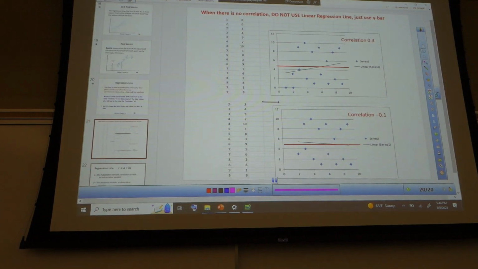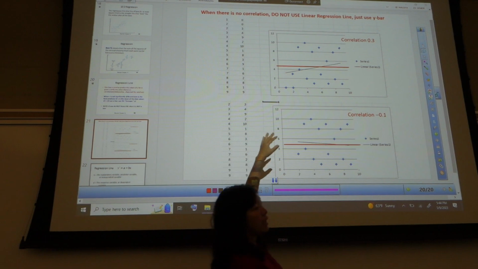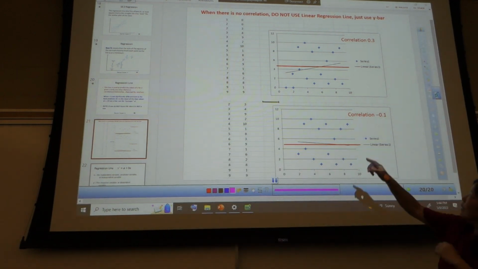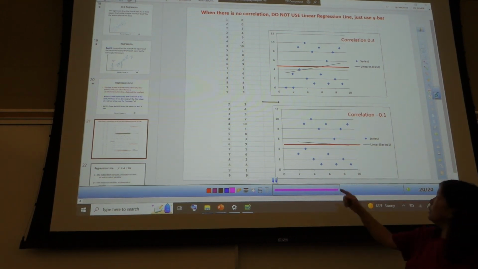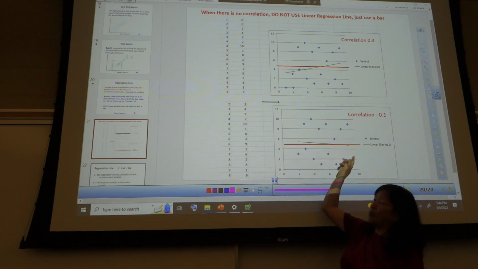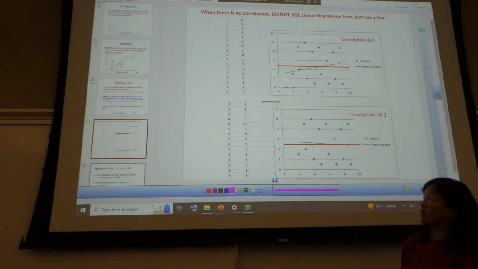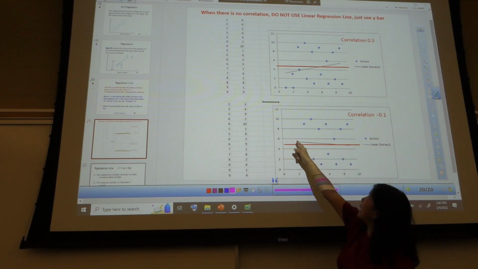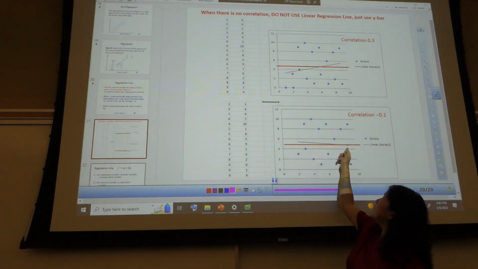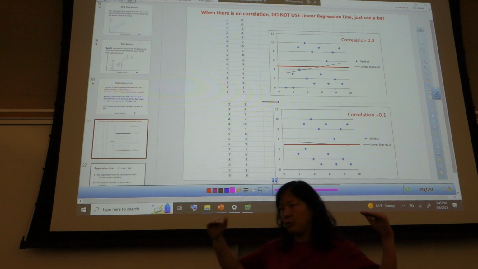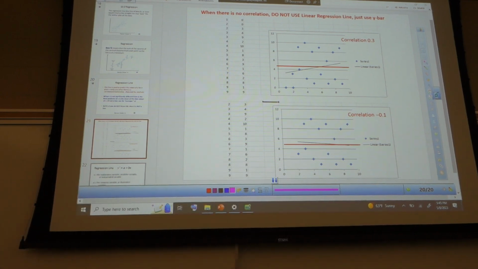Quick reminder, right? So you can see both these two have no correlation whatsoever, right? The top one, the linear regression line is that black line that has a positive slope going up. Here, it has a negative slope going down. Doesn't make sense to use that to predict because it's going to be really messed up if you're way out here. It's going to give you very different answers. So instead, you should just always use the average, the red line. Just use the average for everything. That's your best predictor for everything.